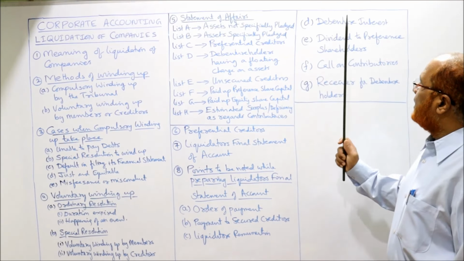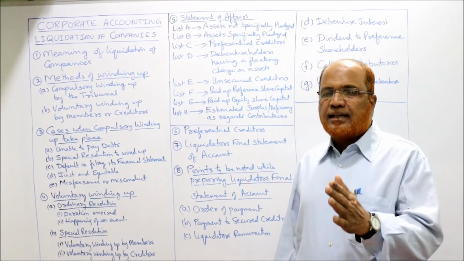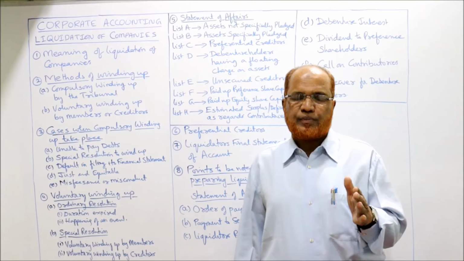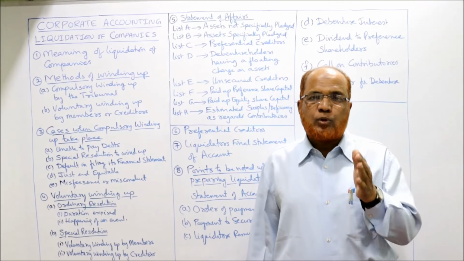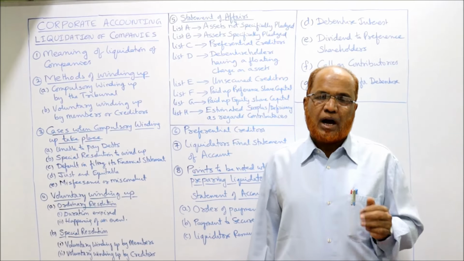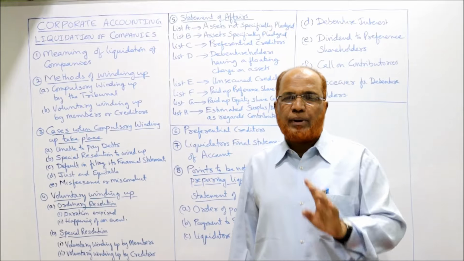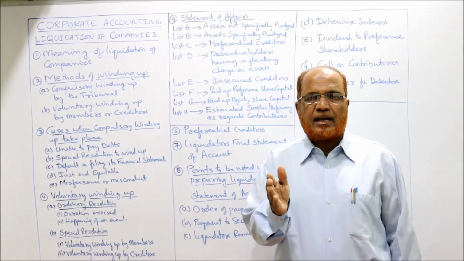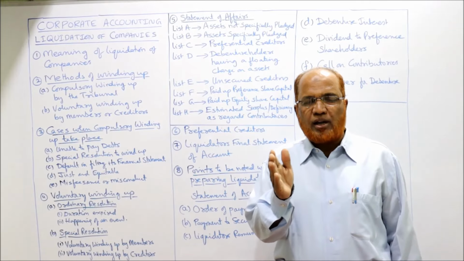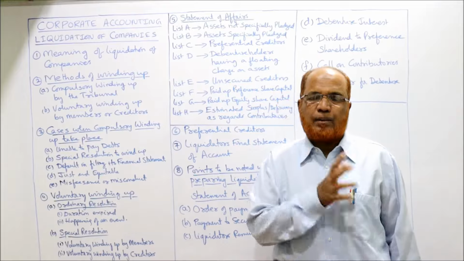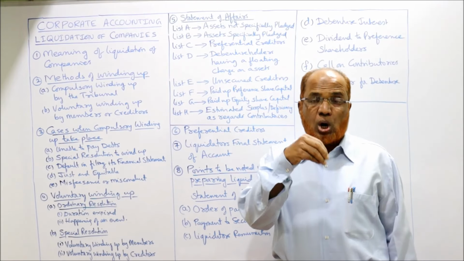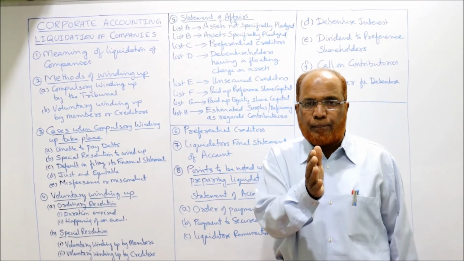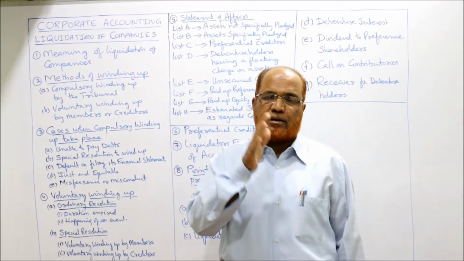Next comes debenture interest. At the time of winding up, if any debenture interest is due, it will be paid up to the date of winding up if the company is insolvent. अगर कंपनी इंसॉल्वेंट है तो इंटरेस्ट आउटस्टैंडिंग ऑन डिबेंचर विल बी पेड अप टू द डेट ऑफ वाइंडिंग अप. But if the company is solvent, then the interest will be paid not up to the date of winding up but up to the date of payment.